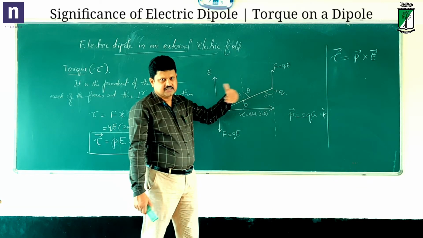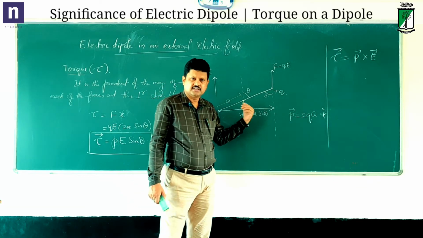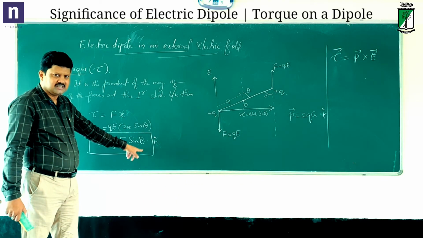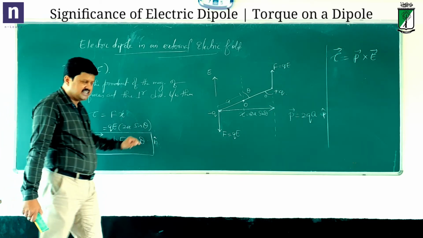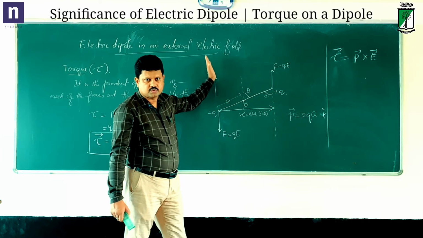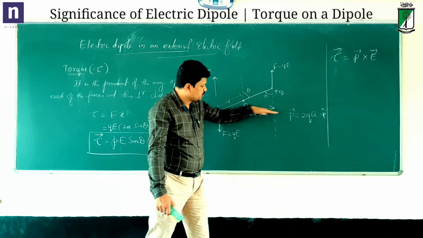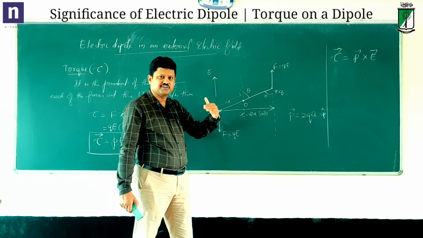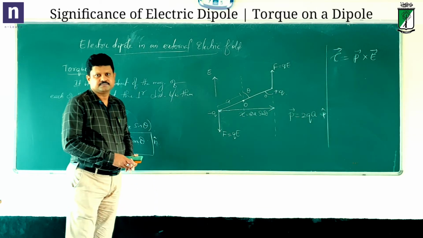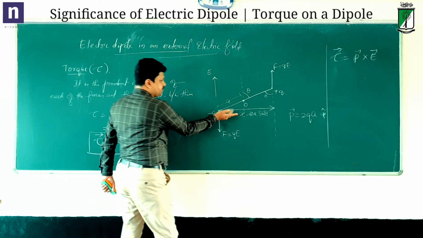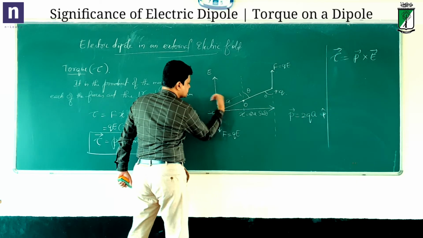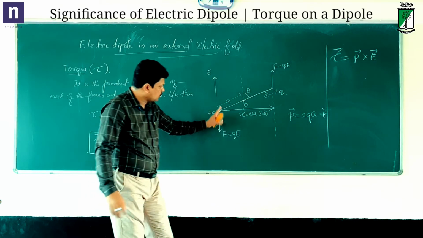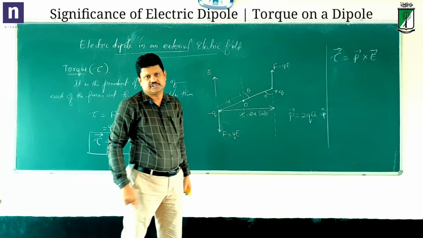So it is perpendicular to both p and E. E is vertical on the board, p is negative to positive like this. Perpendicular to both p and E, that is perpendicular to the board, there is the torque. P to E, when you curl your fingers, the thumb gives the direction of the cross product. That is outward in this particular situation.